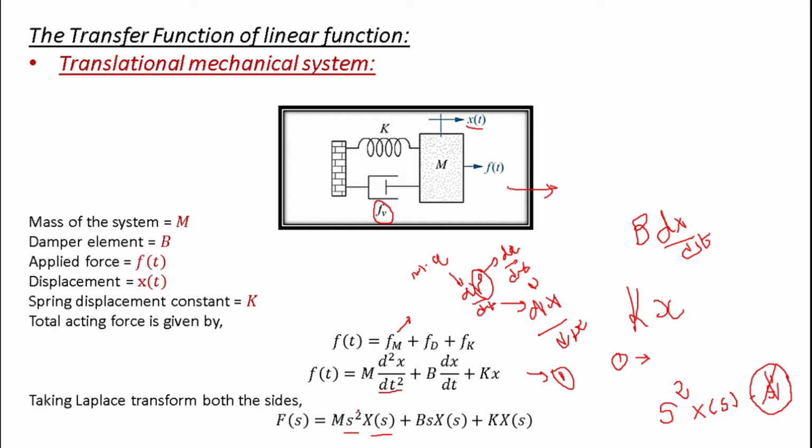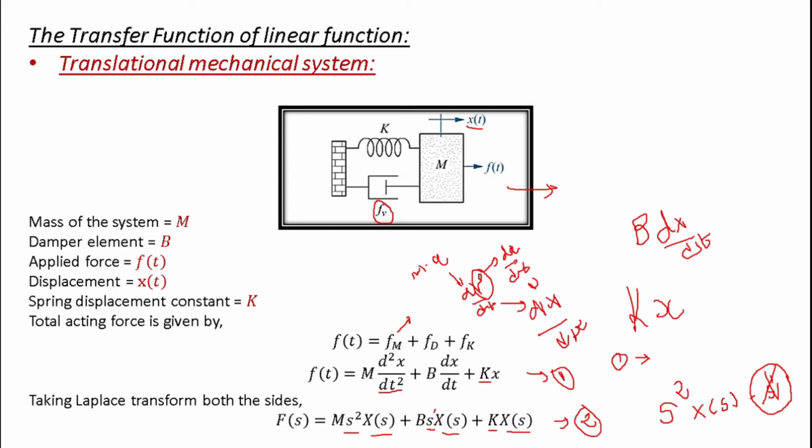This is a second derivative, that is why we are putting s square. If it is the first derivative dx by dt, we write only s raised to 1. So b is constant, and the Laplace transformation of dx by dt is s multiplied by the function x of t, that is X of s. Again, the spring constant k is constant, so just put it outside, and the Laplace transformation of x is nothing but X of s. So this is our second step, finding the Laplace transformation of our differential equation.